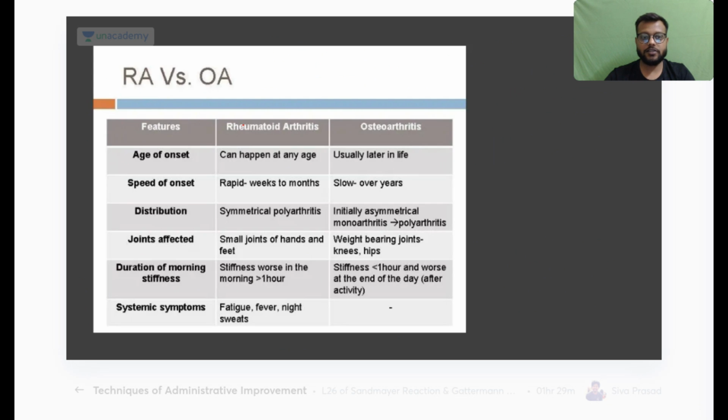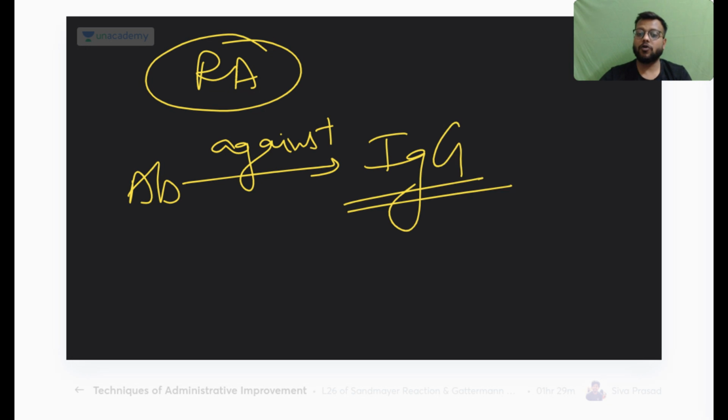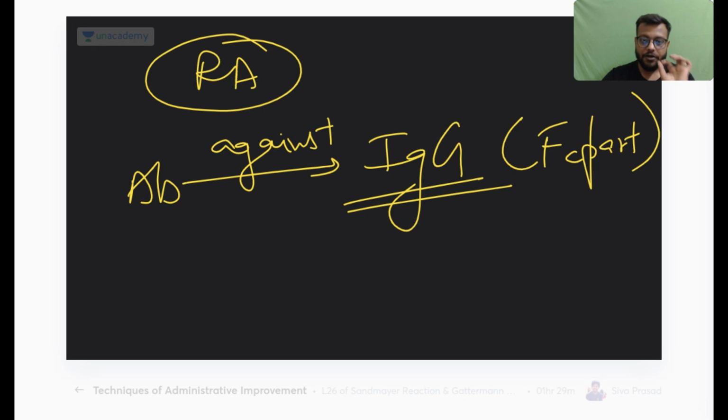So rheumatoid arthritis is an autoimmune disease, where the autoantibodies are formed against the IgG immunoglobulins, specifically their Fc part. So the antibodies are formed against the IgG.